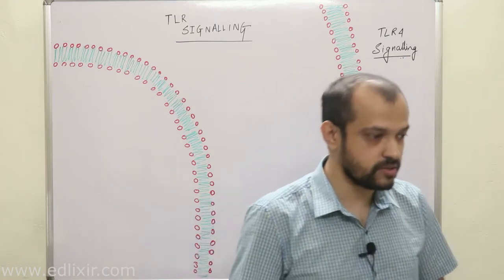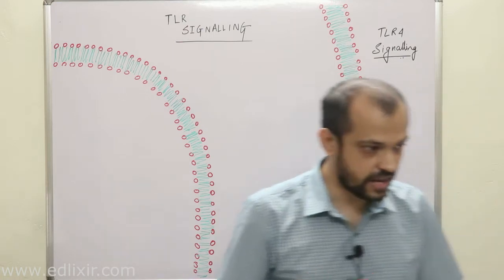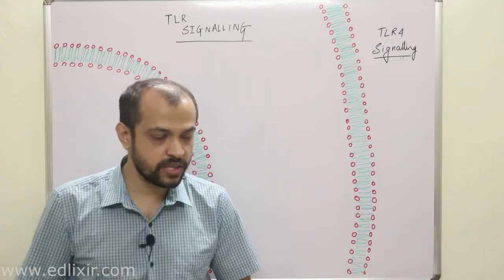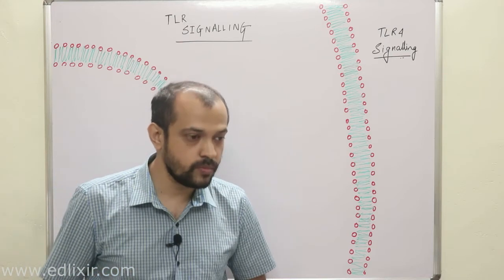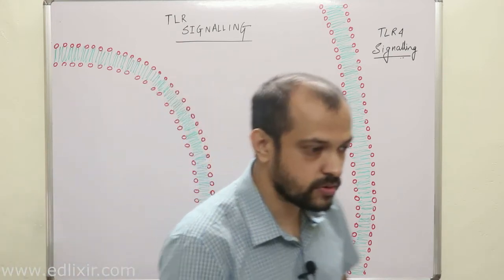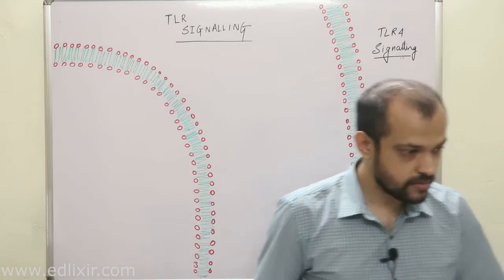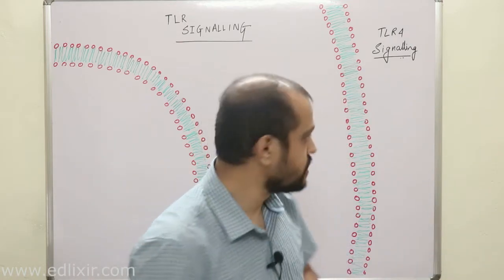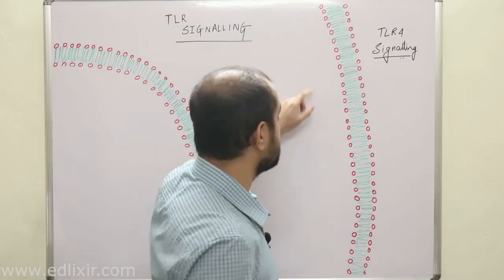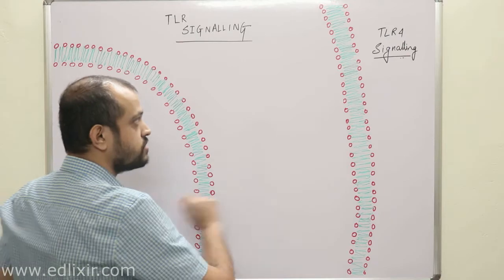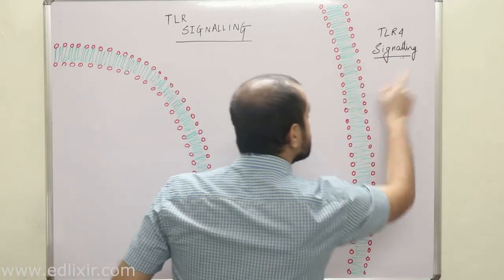MD1 is a protein associated with other TLRs, not TLR4, such as TLR2, and these MD1 proteins are part of B cells or B lymphocytes. Now when we are talking about a macrophage, suppose this is a macrophage. In this macrophage we will study TLR4 signaling.